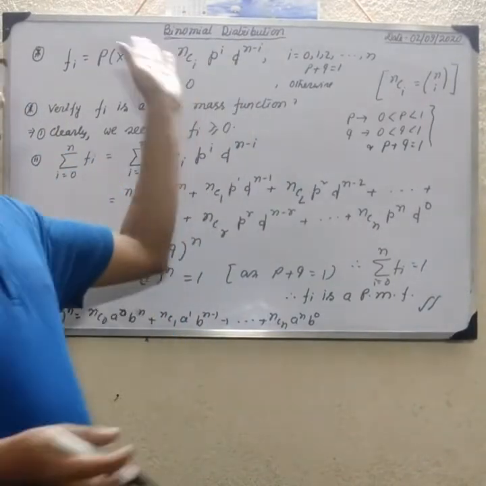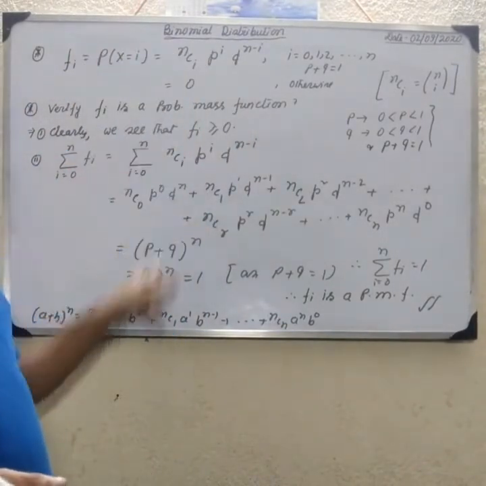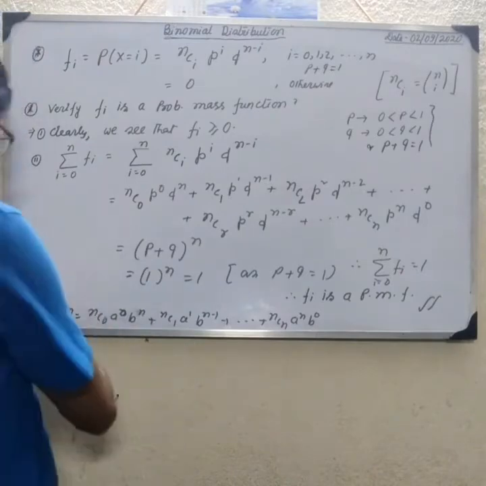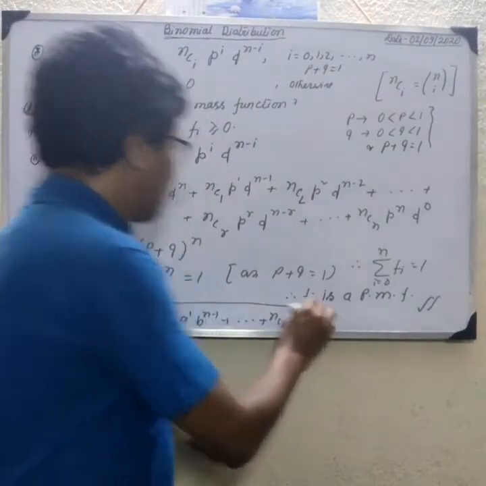So we just put the values i equal to 0 and so on and use the binomial theorem.